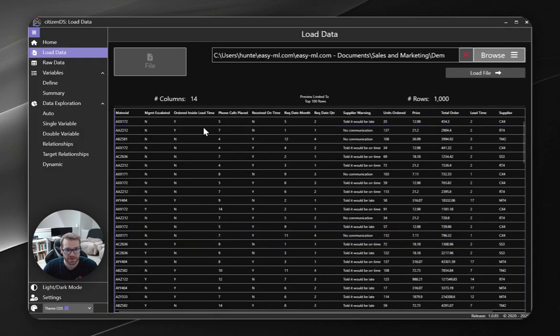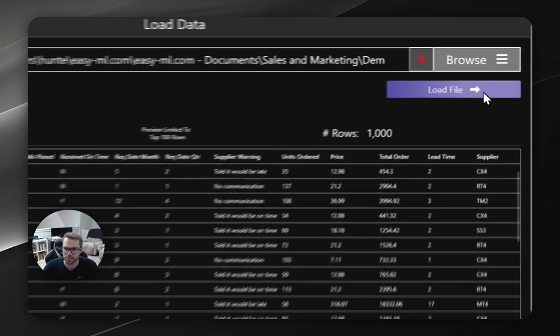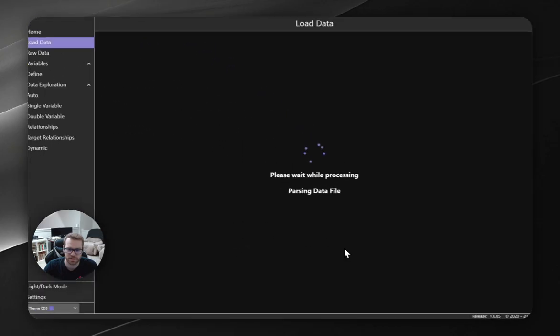So here's their data set. I've already brought it in. We've sanitized the data to keep it private to the company, but they've got what material did they order? Did management escalate it? Was the part ordered inside lead time? How many phone calls they placed with the supplier trying to get things going? The variable we're going to be looking at is, did we receive the part on time? Yes or no? And then some other information. So let's go ahead and just load this file, bring it in, and see what we can learn.